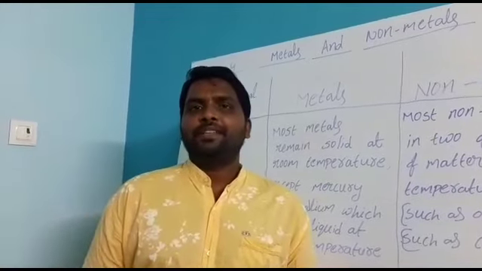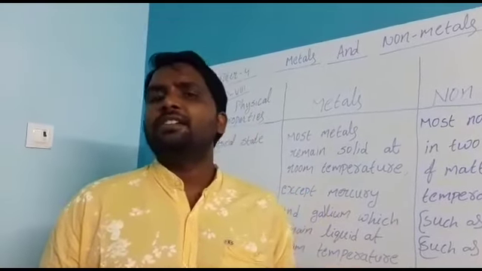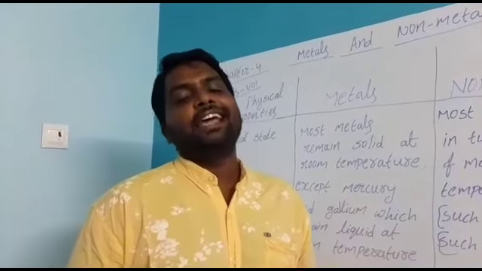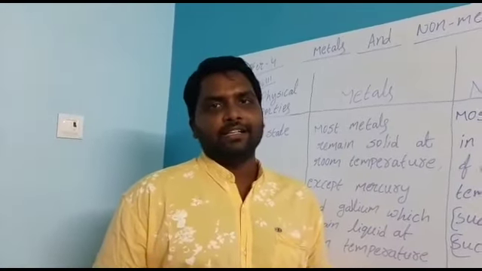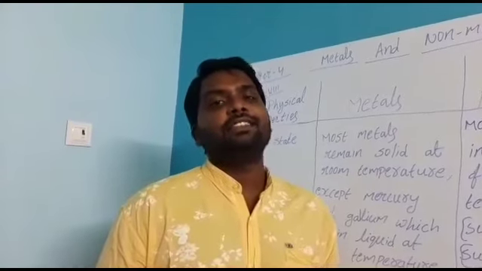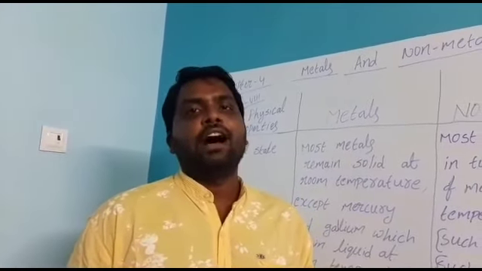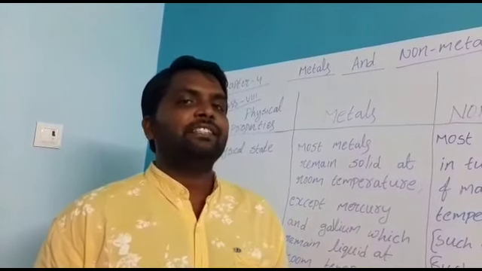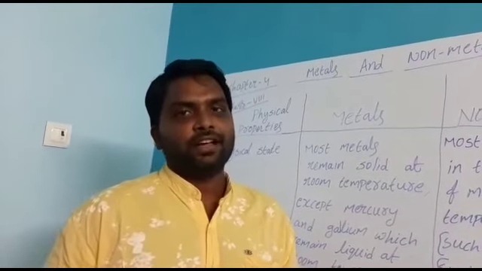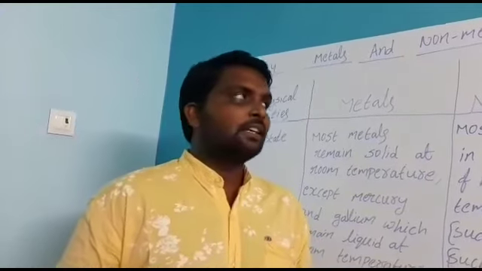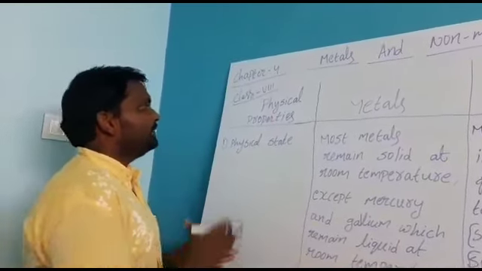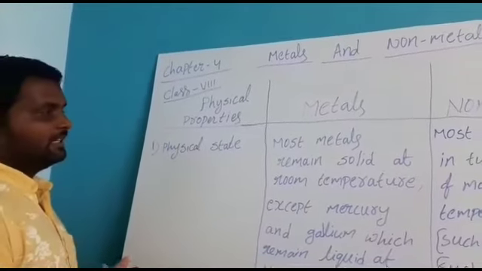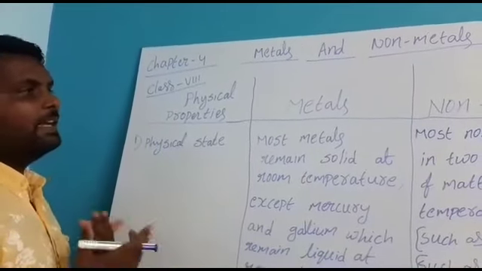In your daily life you are seeing so many metals like aluminium, iron, gold, silver. All these are called metals. On what basis are we calling them metals? We can distinguish metals and non-metals based on physical properties. One physical property is the physical state, meaning by observing.